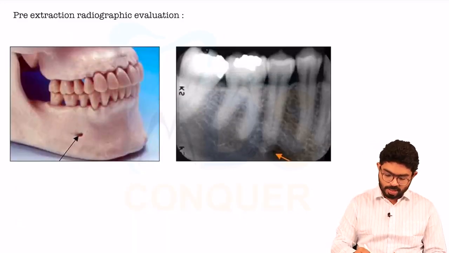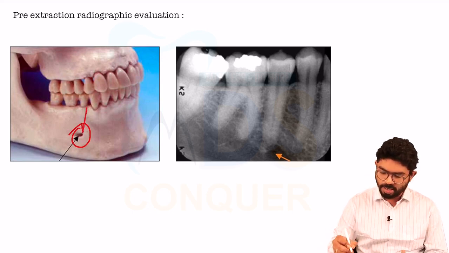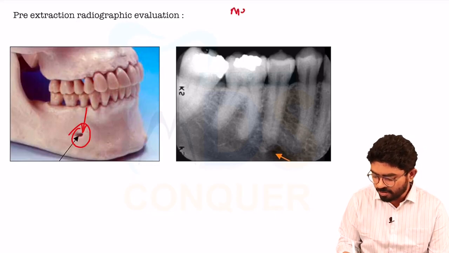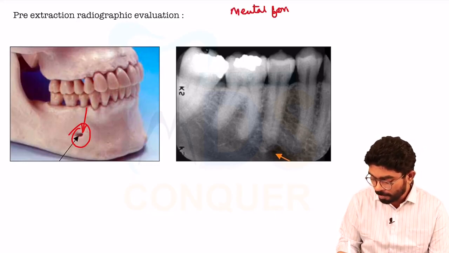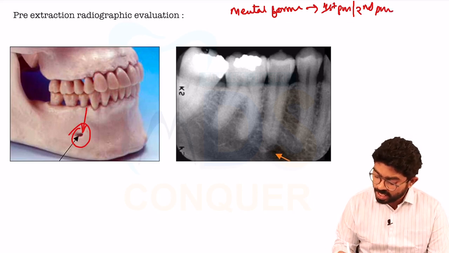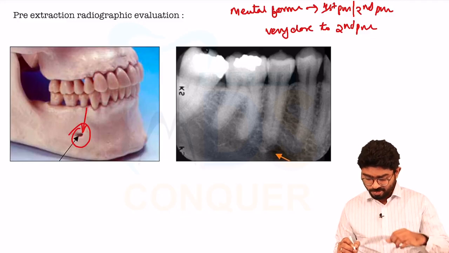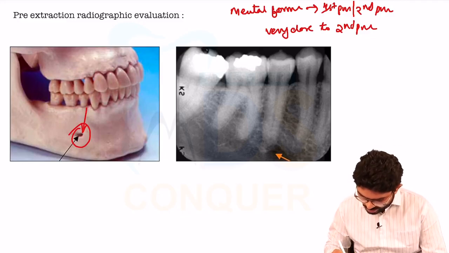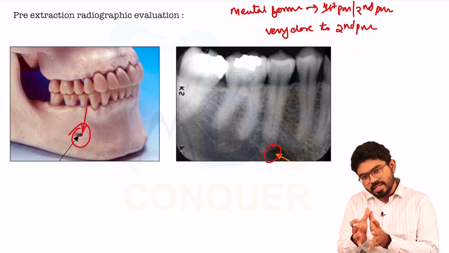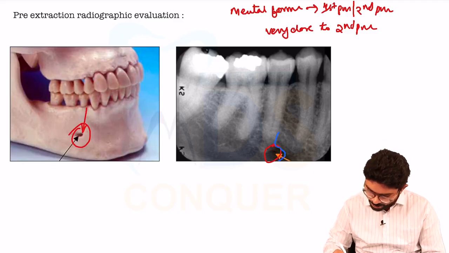The next comes, I was talking about this foramen, that is the mental foramen. You can see this, and there are very important points that you have to make a note of. The mental foramen is present between the first and second mandibular premolar, and because they can ask you this also, it is very close to the second premolar when compared to the first premolar. Sometimes due to the variation in the angulation, you can see the mental foramen as a periapical radiolucency.